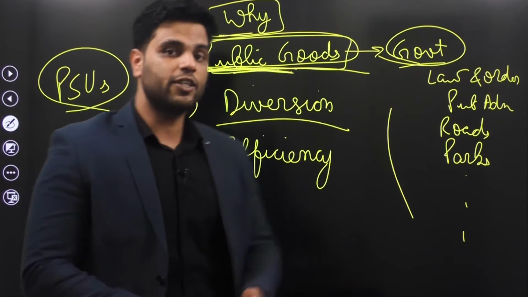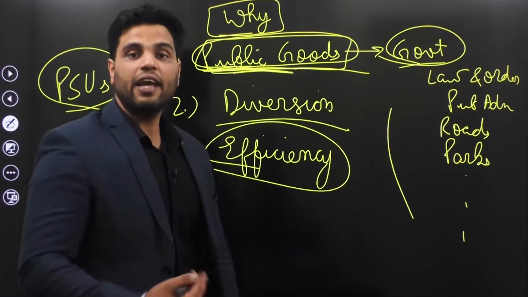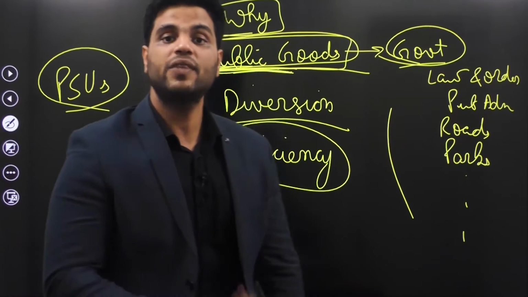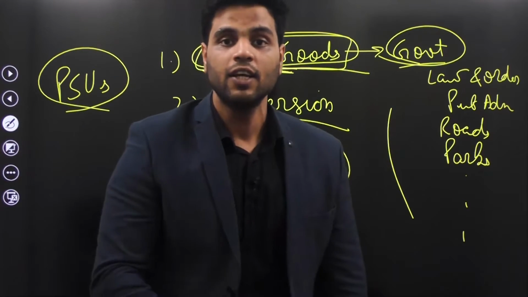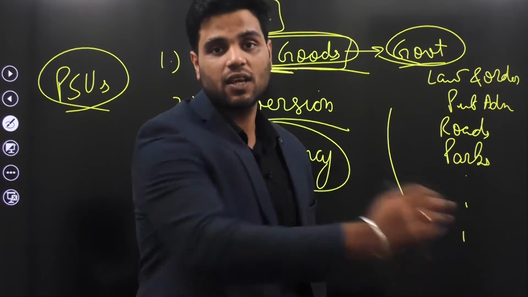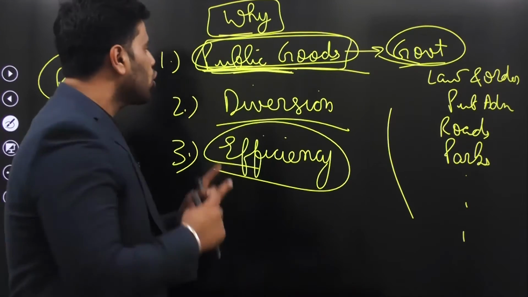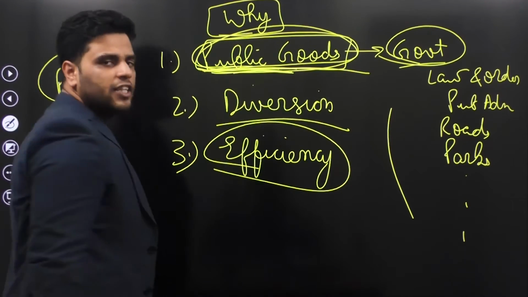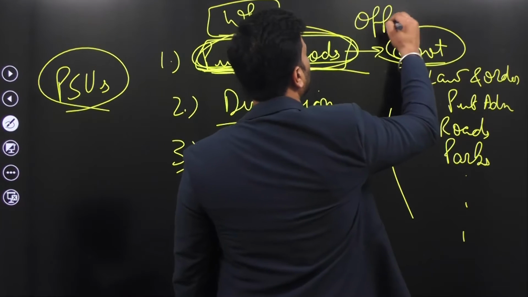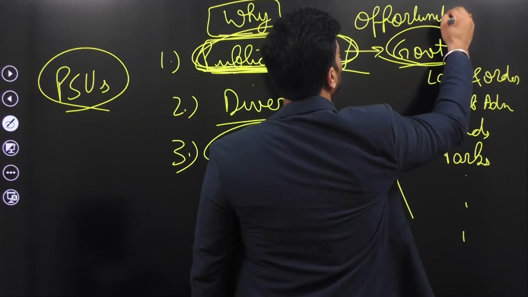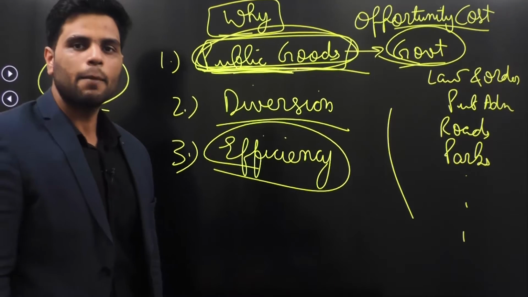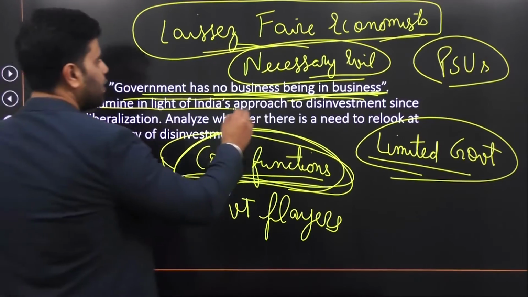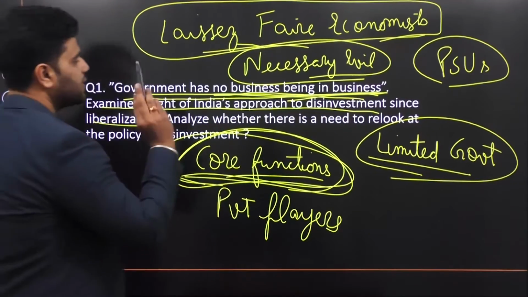Therefore, government shouldn't be in this area. Why? First of all, government is not being efficient. Government is not providing efficient telecom services through BSNL. Then government is diverting certain resources because some of these PSUs are loss making. So taxpayers' money is being wasted in these ventures. That taxpayers' money could have been utilized in providing public goods. So there is a sort of opportunity cost involved over here. Make sense? Now, the second part is, examine in the light of India's approach to disinvestment since liberalization.